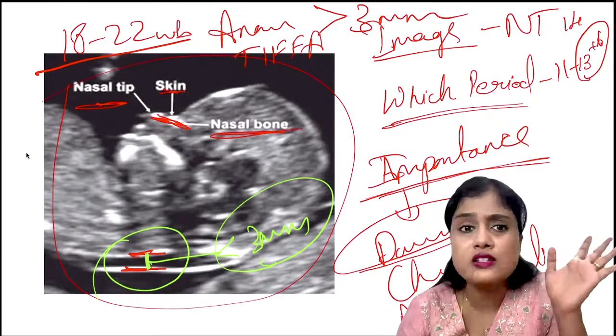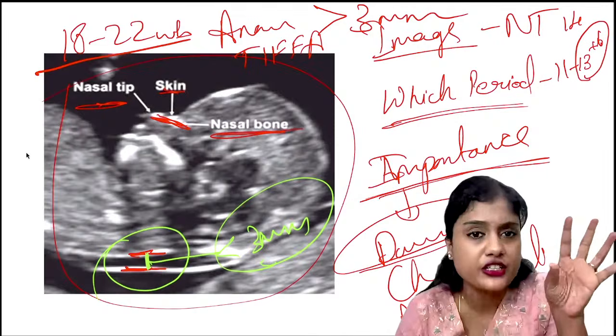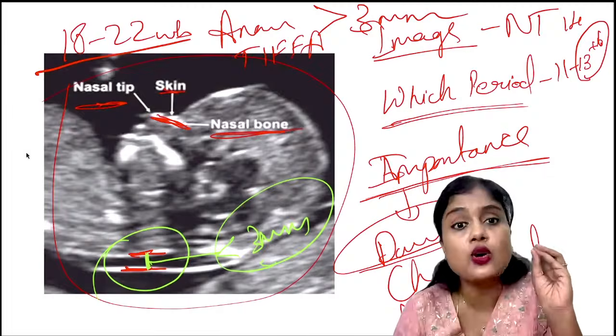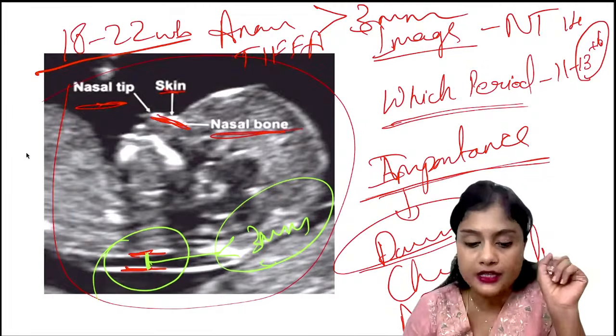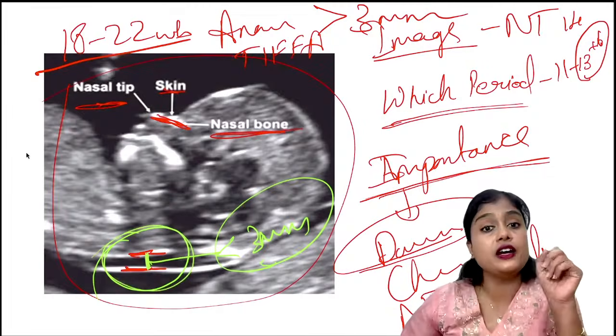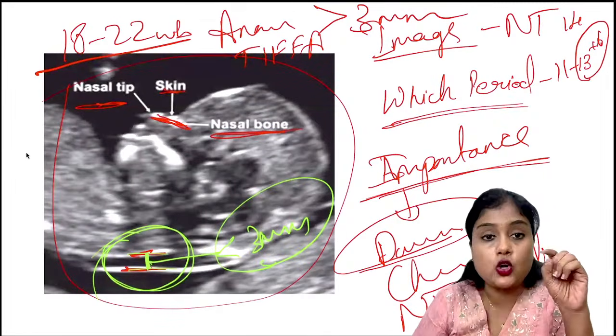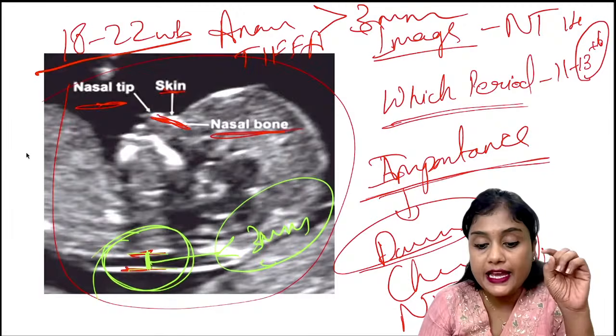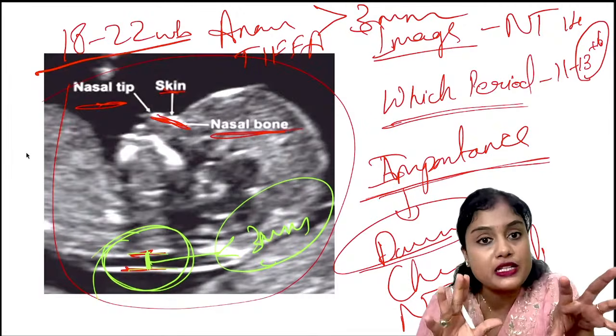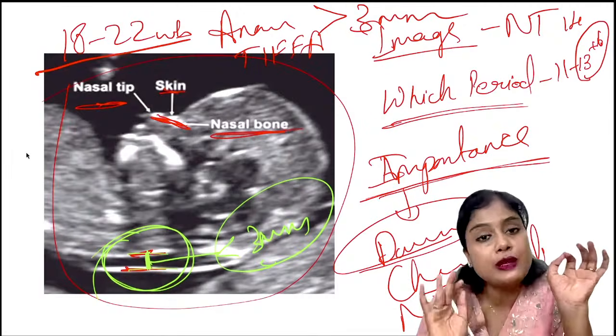Any sort of question they can give you. Okay, your concept is correct. Don't worry about the question, dear. It is really easy to answer the question when your concepts are correct. So this is where you measure the NT. It is the tissue between the subcutaneous plane and the spinal cord. So if there is excess fluid accumulation here, that means there is some neural tube defect. So it should be less than 3 mm.